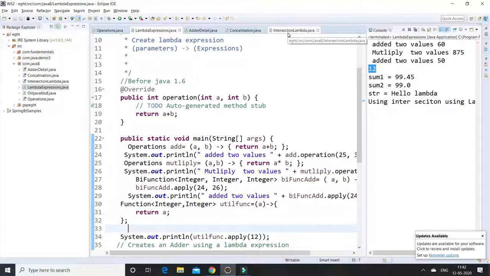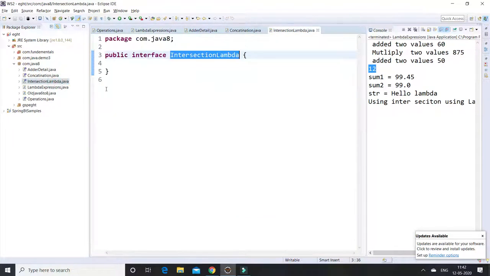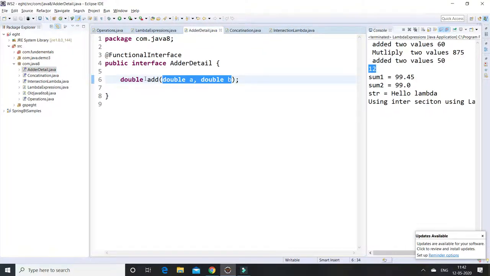So let us assume. Here I am defining an intersection lambda. It doesn't have any abstract methods. Next I am using the addDetail method. Here I have a functional interface which has one abstract method taking two parameters of double data type. Okay, so how can we implement this using the intersection type?